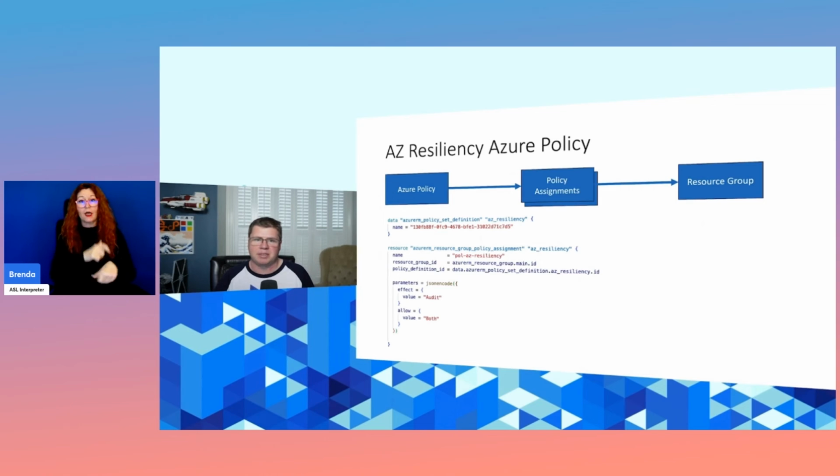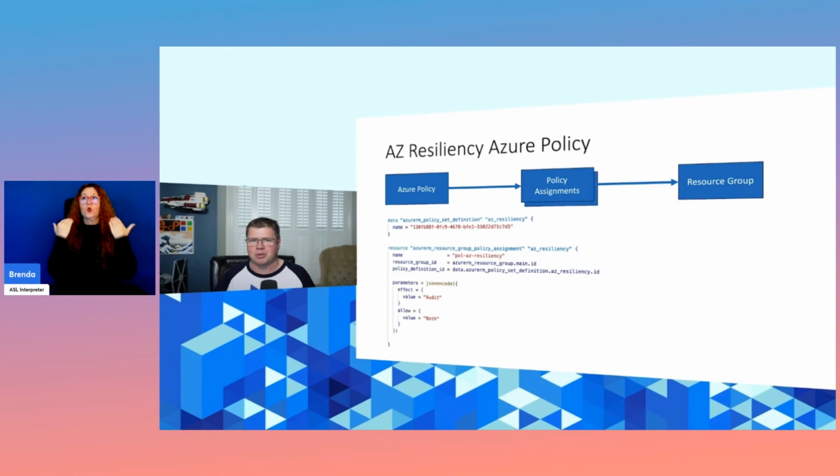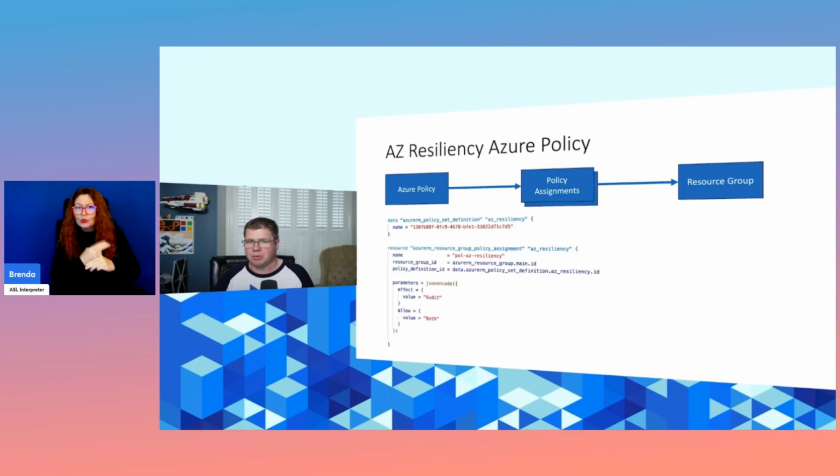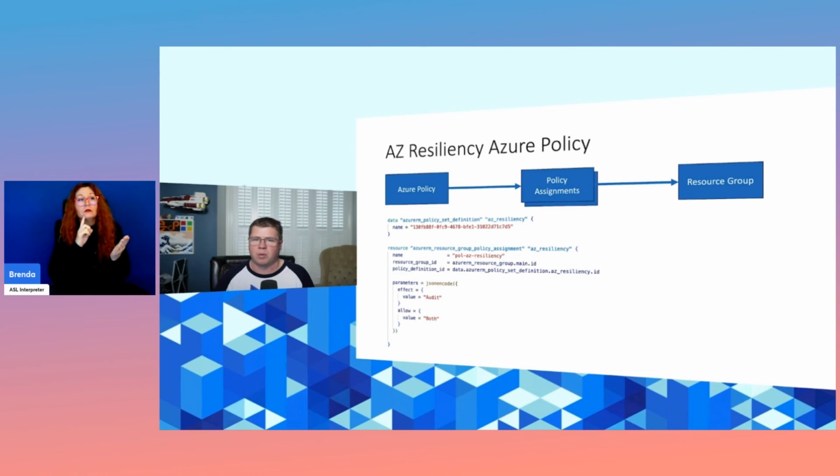Lastly, on the zone resiliency front, it might sound pretty daunting, all the work to go figure out whether you've configured all these Azure resources or Azure services in a zone resilient way. That's why we have this thing called Azure Policy. It's one of Azure's superpowers. I talk about it a lot. It's extremely easy to attach an Azure policy to your resource group or your subscription or your management groups or wherever in order to detect if your Azure resources have been provisioned in a zone resilient way.